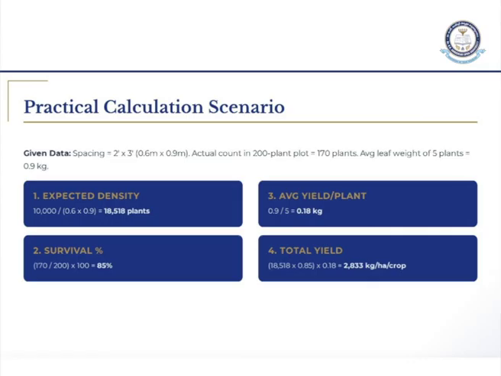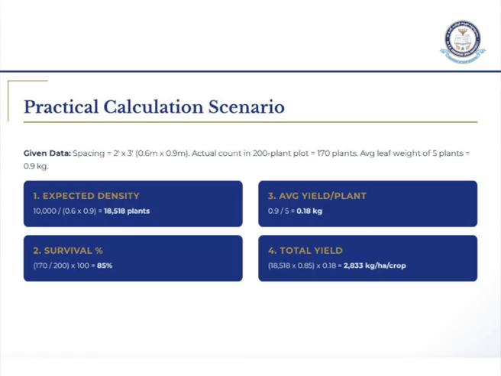Then the average leaf weight of 5 plants is 0.9 kg. Now they gave you good data and you have to calculate. First is expected population. N equals 1000 divided by S1 into S2. Expected density is 1000 divided by 0.6 into 0.9, which gives 18,518 plants.